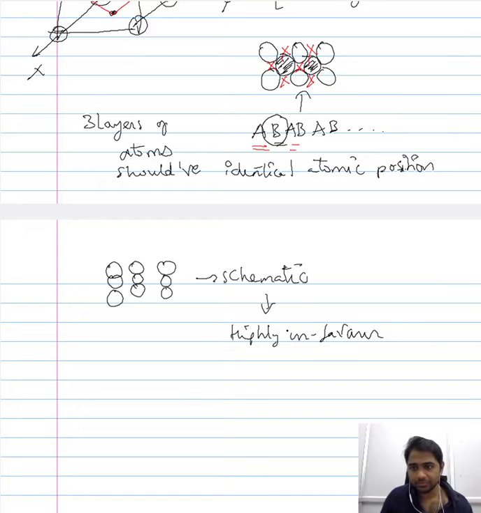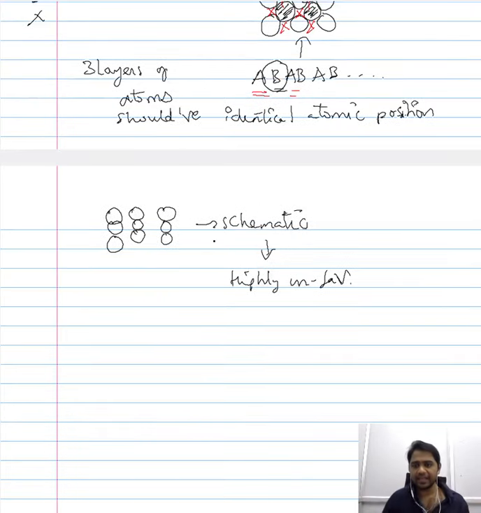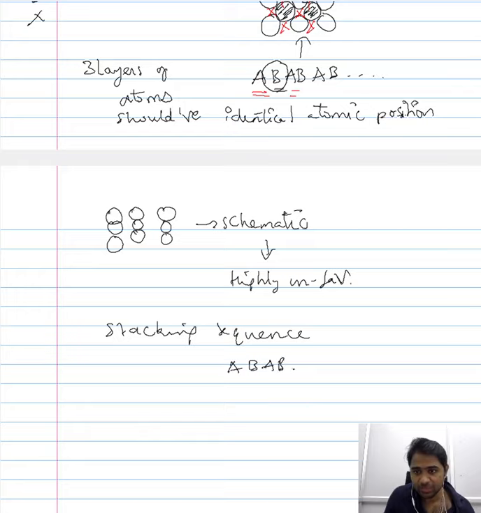So therefore, it is very rare to find a stacking fault when you have a stacking sequence of AB, AB and so on. Since having a fault in this sequence is energetically highly unfavorable, you need a very high energy to have such a fault, since you have 3 identically arranged atoms.